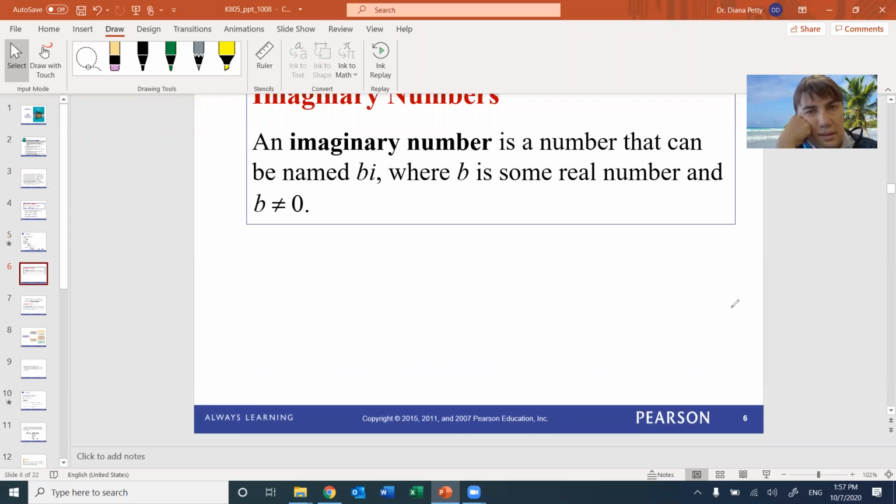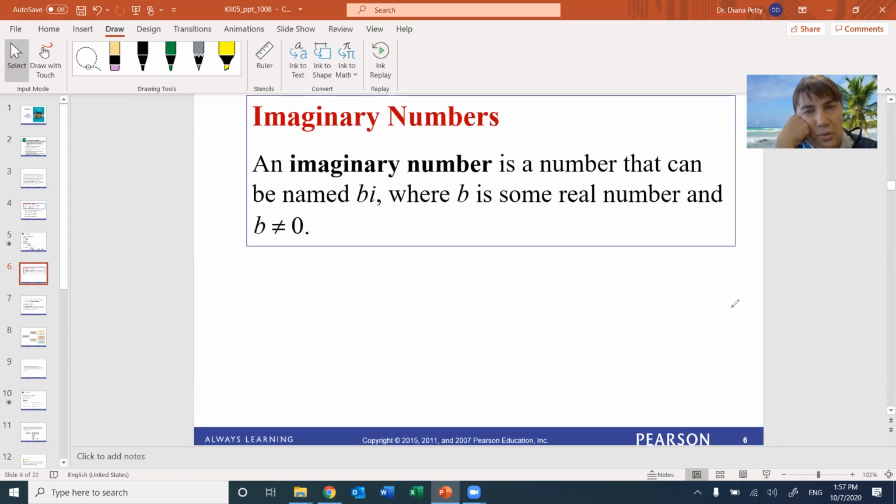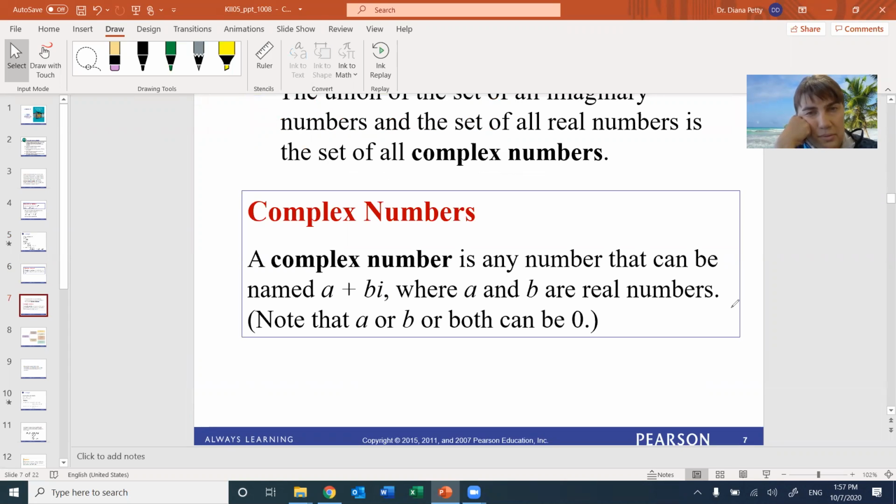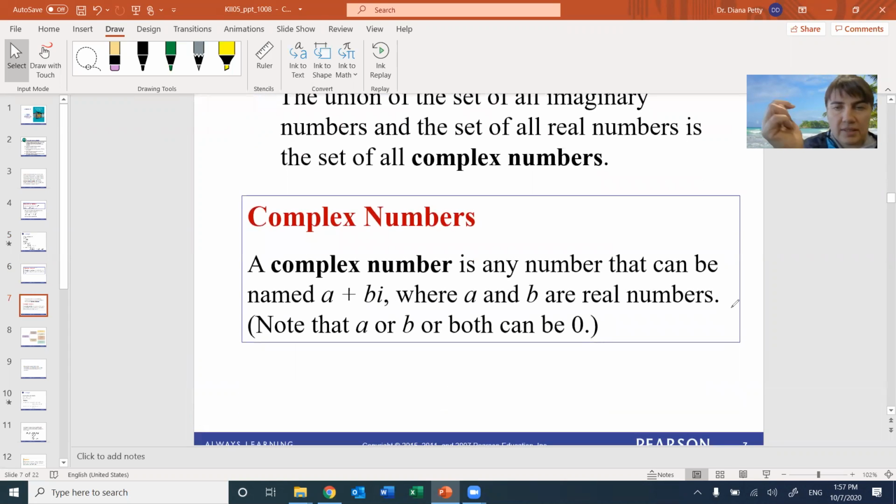Next. Imaginary numbers. We talk about this. The b part is the imaginary. Complex number, this is the general form. So a complex number looks like a plus bi. This is what I explained already. Real part and imaginary part. So to have a complex number, you can have those zeros too. I said that a could be 0, b could be 0, right?